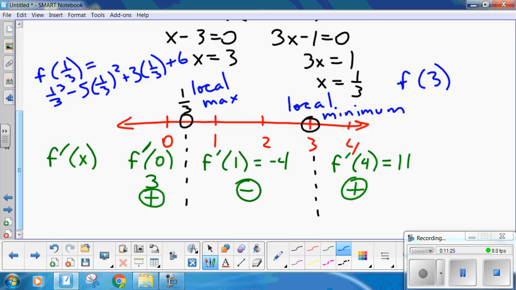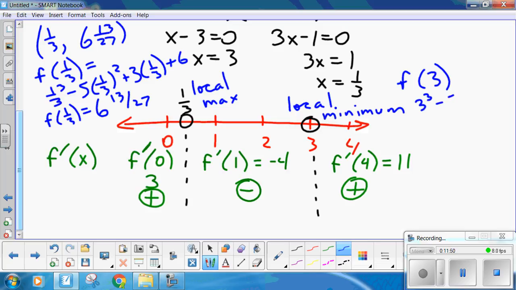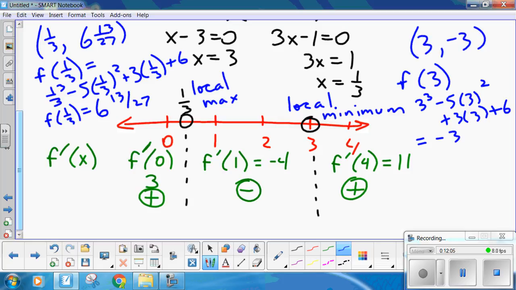Okay, welcome back. So f of 1/3 I got as 6 and 13/27, so close to 6.5. So that is 1/3 comma 6 and 13/27. I know you gave me a decimal approximation. Check on your calculator. It's 6 and 13/27. Now, f of 3 is 3 cubed minus 5 times 3 squared plus 3 times 3 plus 6, which is minus 3, or 3 comma minus 3 is your local minimum.